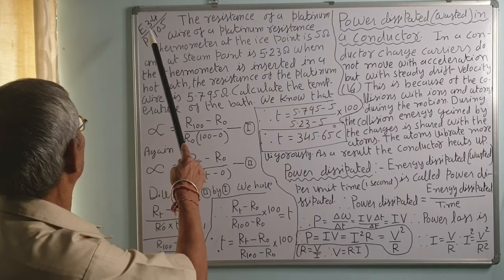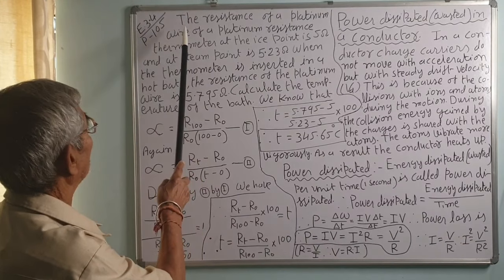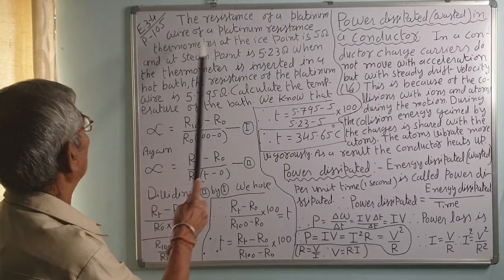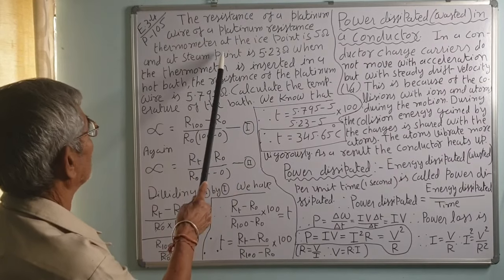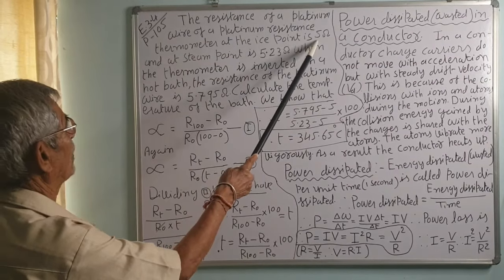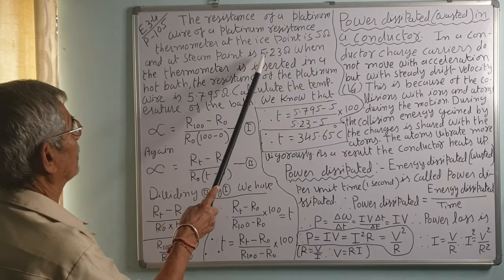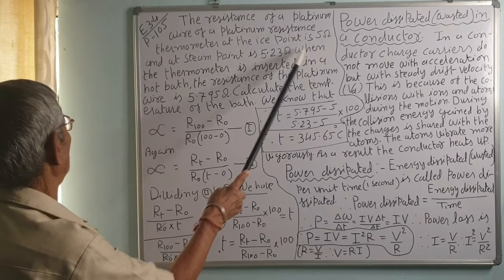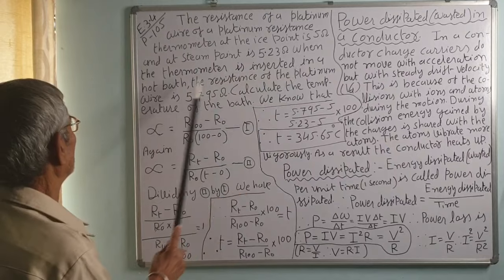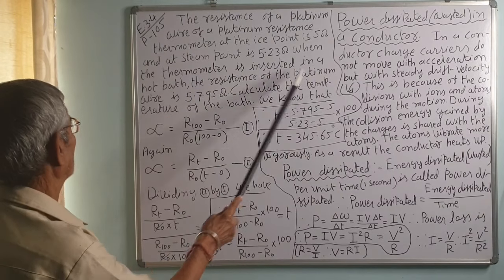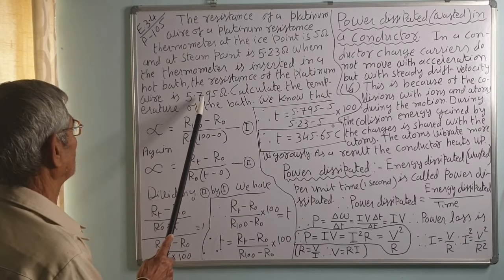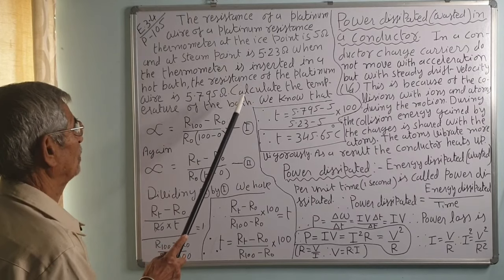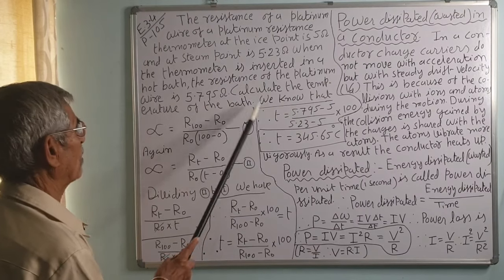The example 3.4 on page number 105. The resistance of a platinum wire of a platinum resistance thermometer at the ice point is 5 ohms and at the steam point is 5.23 ohms. When the thermometer is inserted in a hot bath, the resistance of the platinum wire is 5.795 ohm. Calculate the temperature of the bath.